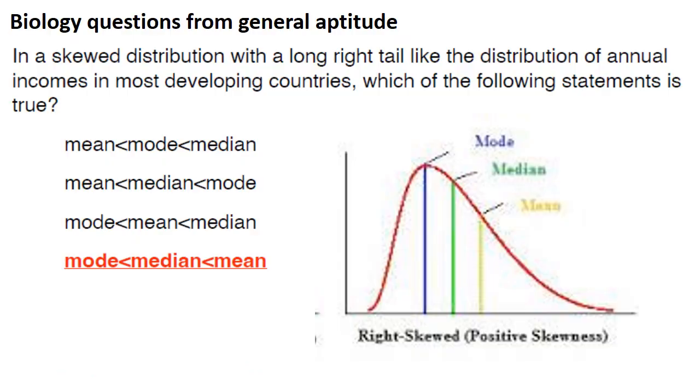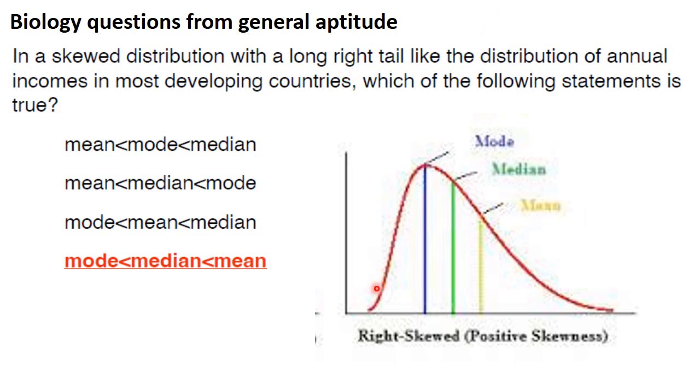Now coming to biology questions which they have asked in the general question section. The first question: in a skewed distribution with a long right tail, like the distribution of annual incomes in most developing countries, which of the following statements is true? So here they have told long right tail. When the tail is more pronounced on the right side, then it is positively skewed.